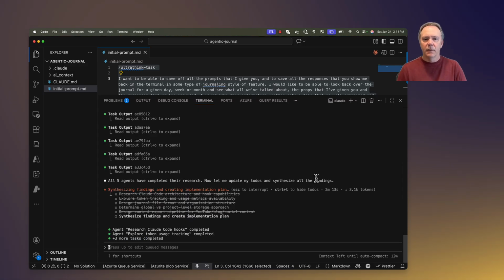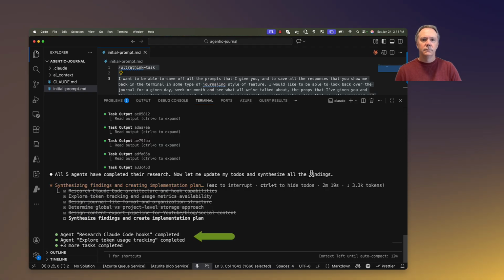I did hit the down arrow key on the keyboard so you can see all the subagents and what they're doing. You can see this to-do list getting checked off as well. I find this helpful at times just to see what all Claude's currently working on. You can see it saying all 5 agents have completed their research and is updating to-dos and synthesizing all the findings.